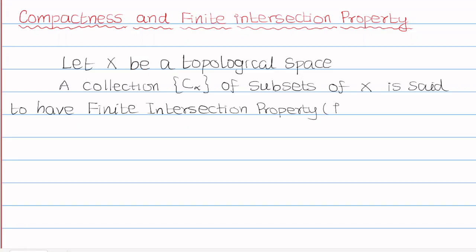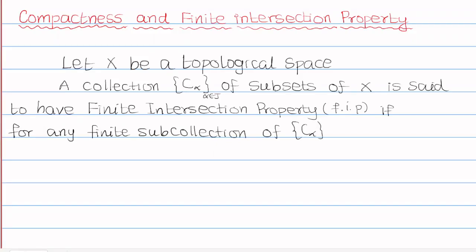So I will simply write it as FIP. Finite intersection property means this: a collection C alpha where alpha belongs to some index set J, a collection of subsets of X, is said to have the finite intersection property if for any finite subcollection of C alpha, the intersection is non-empty.